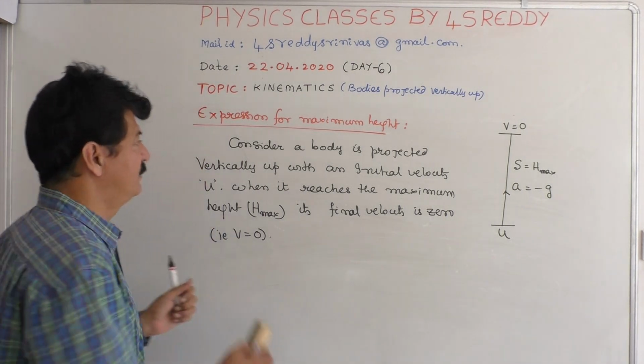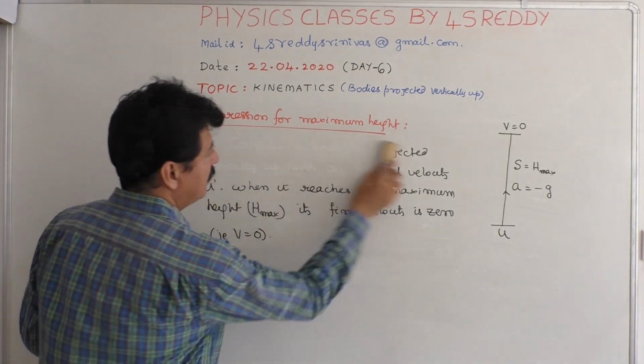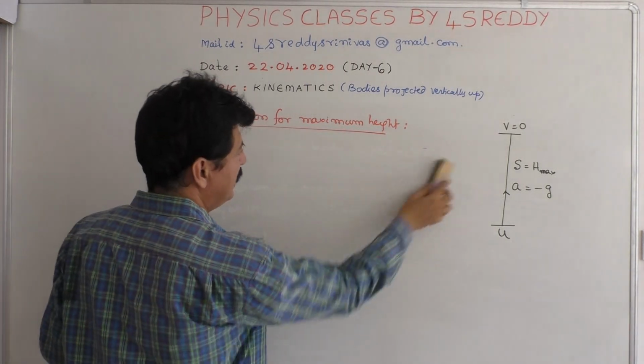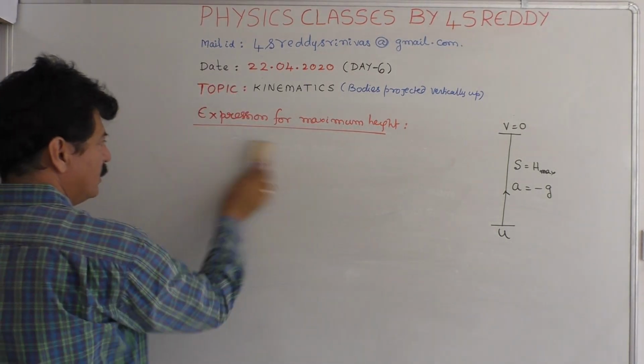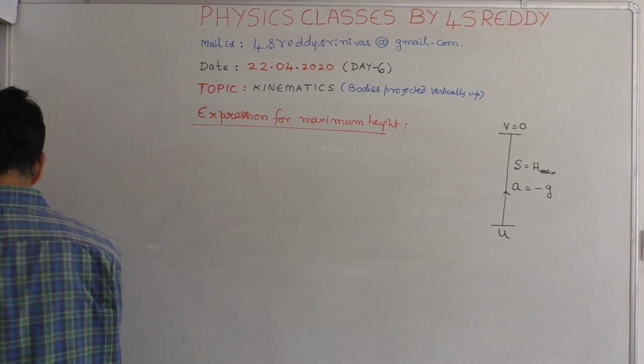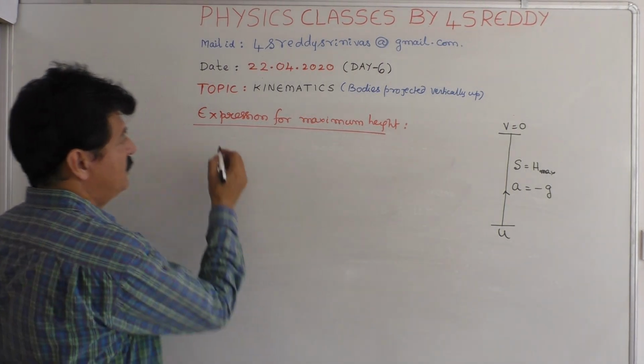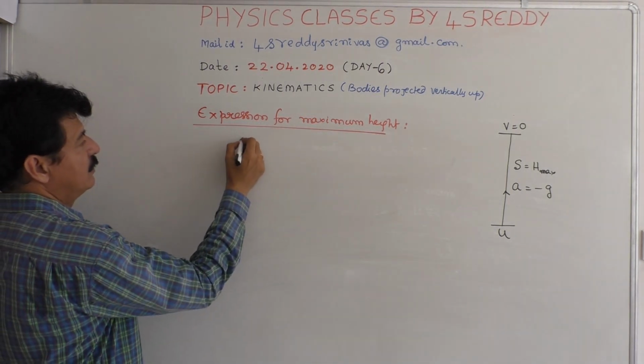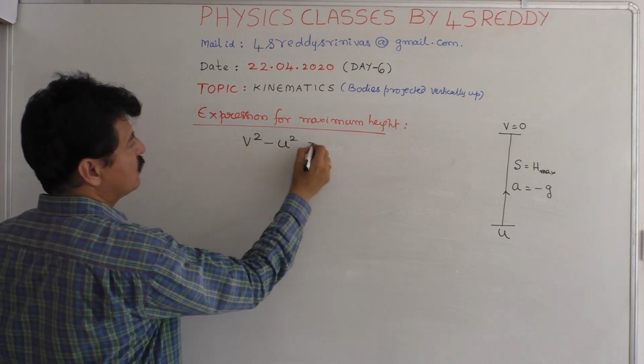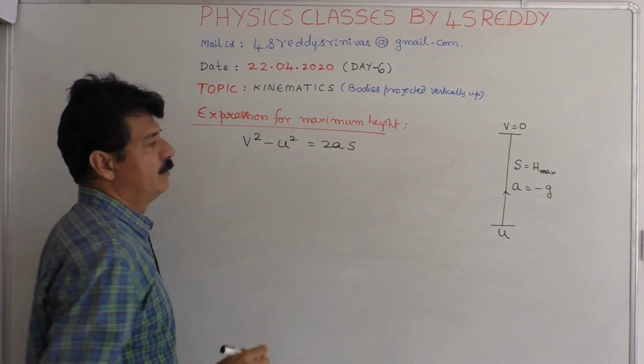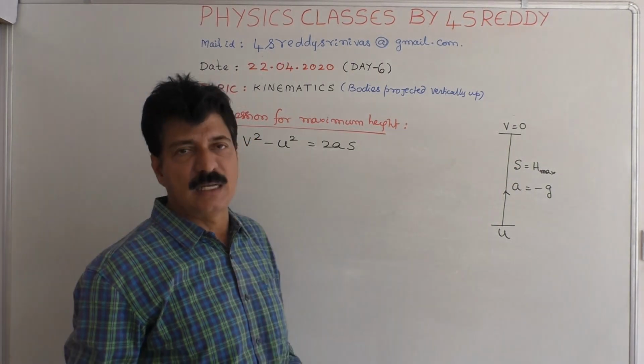Once you have the idea of this, what are the known quantities? u is known, v is known. Therefore substitute these values in the equation v square minus u square is equal to 2as, because v, u, a and s are known.